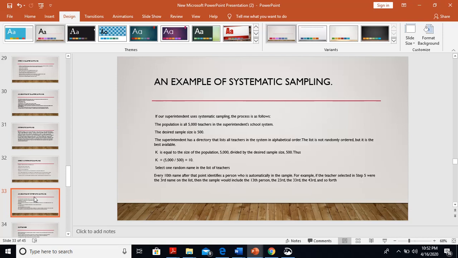Select one random name in the list of teachers. Every 10th name after that point identifies a person who is automatically in the sample. For example, if the teacher selected in step 5 were the third name on the list, then the sample would include the 13th, 23rd, 33rd, 43rd, and so forth.